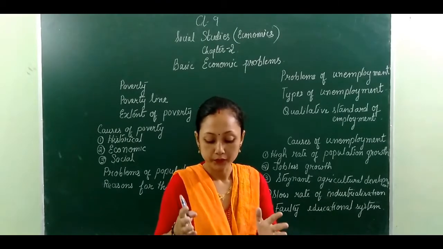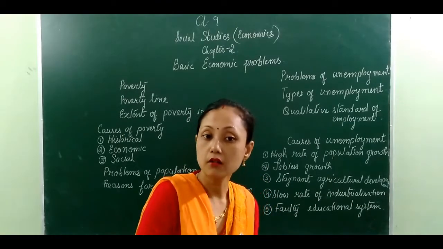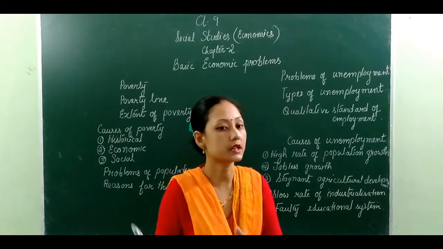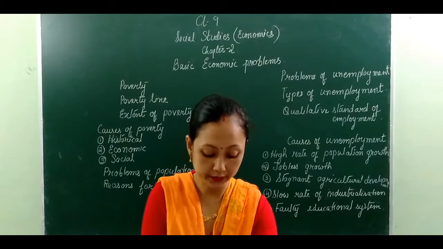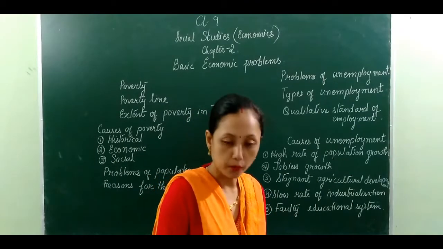In which year? The year was from 2009 to 2010. This is the record that has been submitted by the Professor Tendulkar committee.